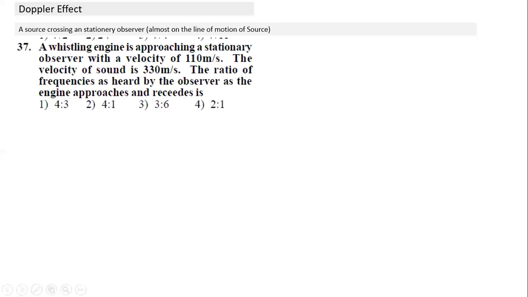So good morning, everyone. We continue with the topic of Doppler, which I think is a kind of fun topic. It's fun because it's only one formula. So we're just making use of one formula.